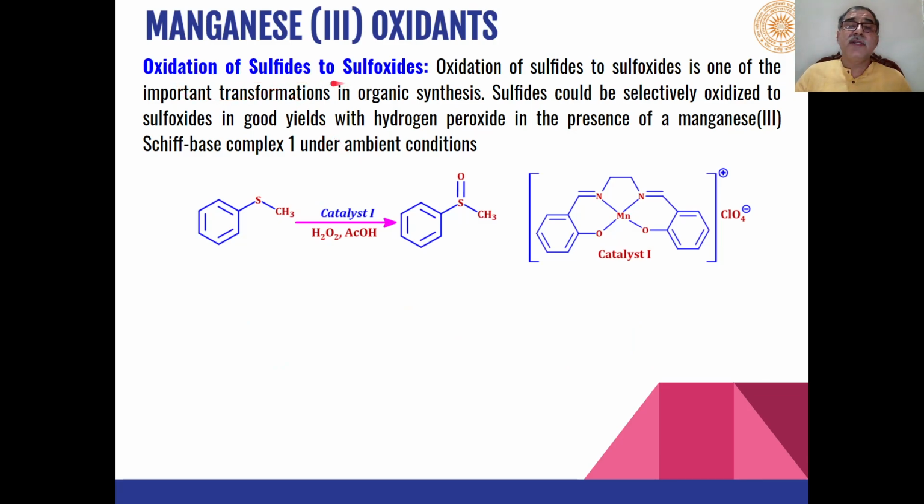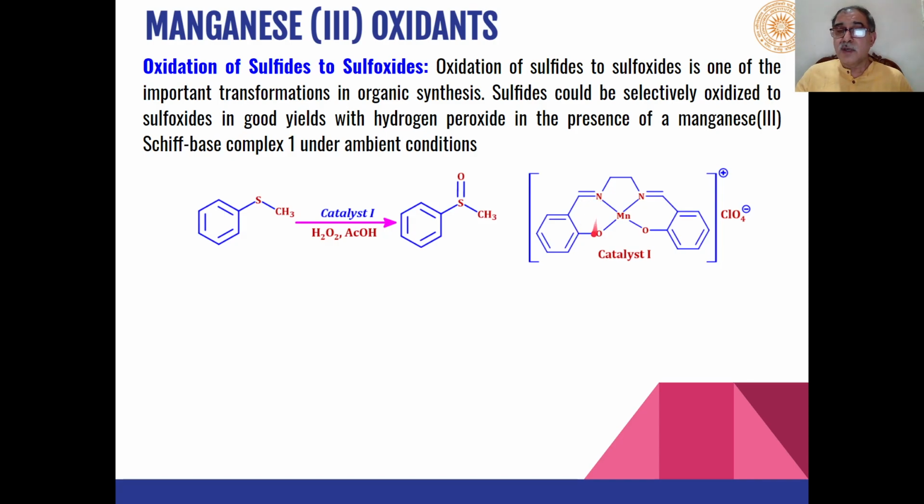Then sulfides can be oxidized to sulfones if we use manganese catalysts formed from different types of Schiff base complexes.